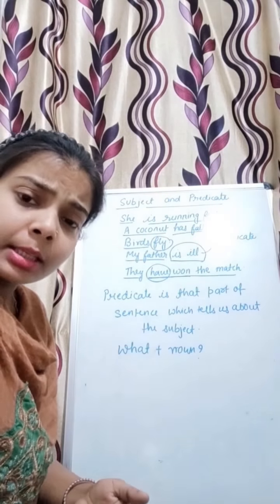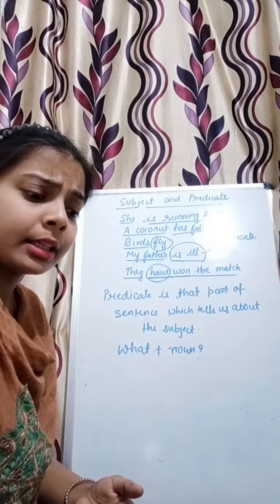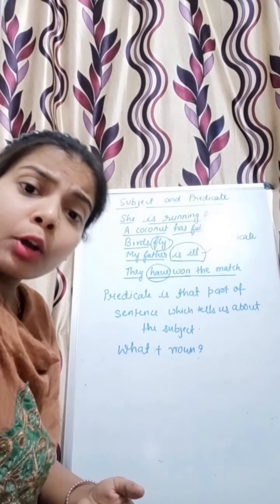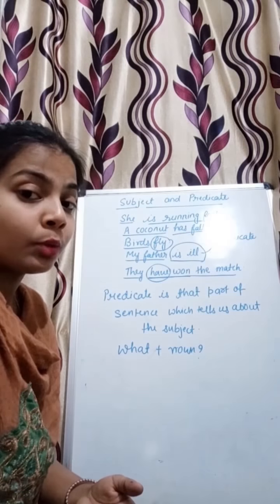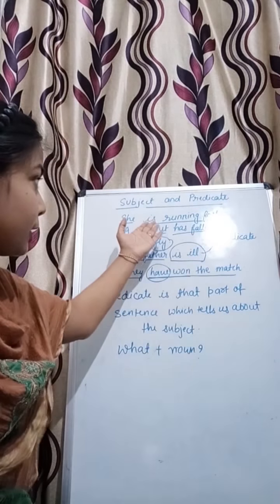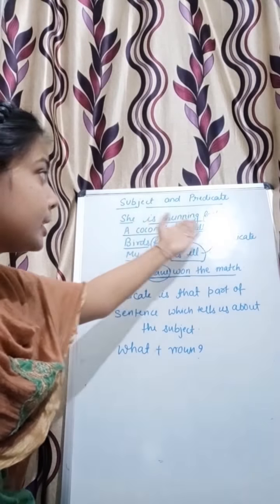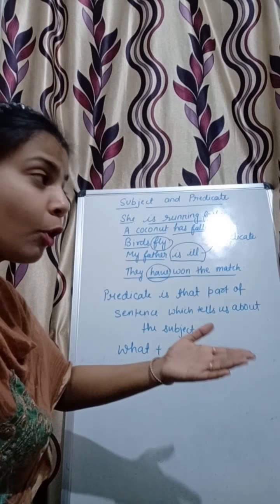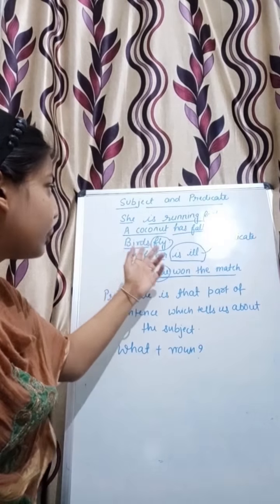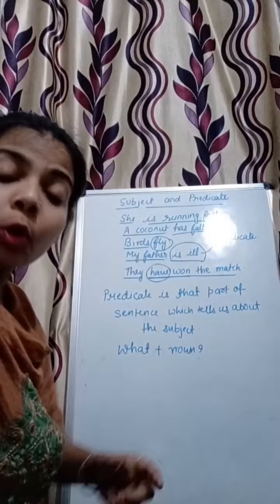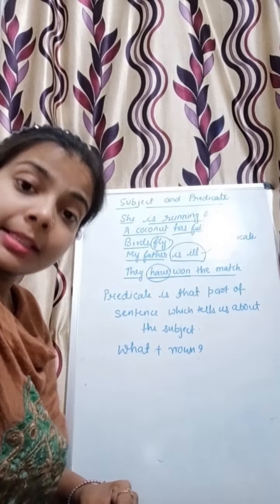In simple words, the doer of any action is known as subject. For example, she, a coconut, birds, my father, these are all examples of subject.